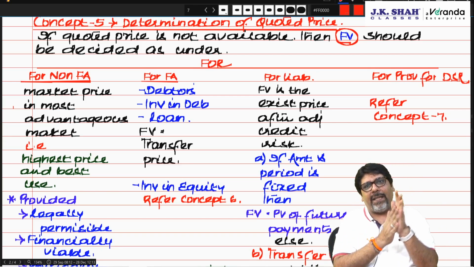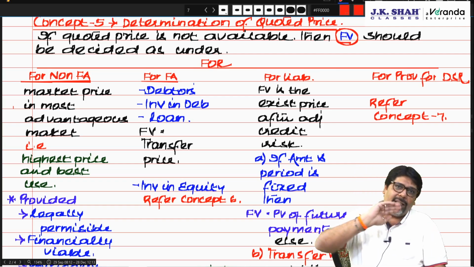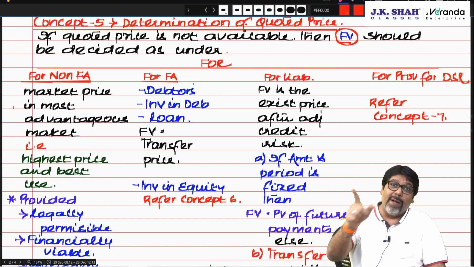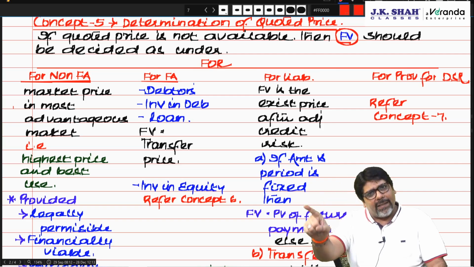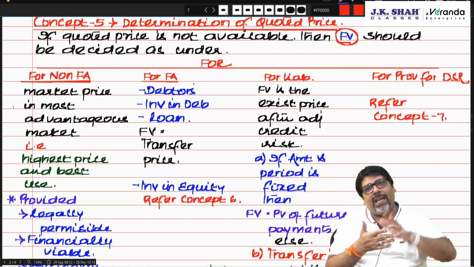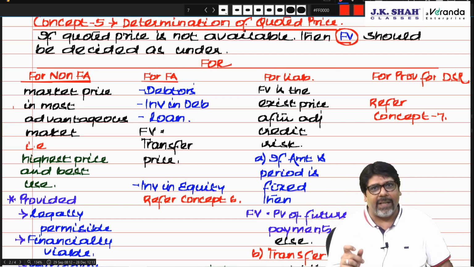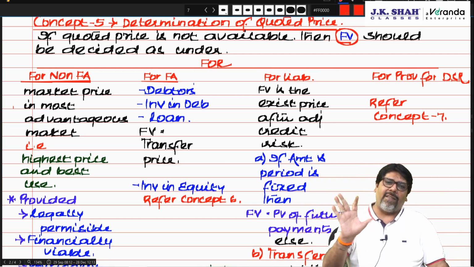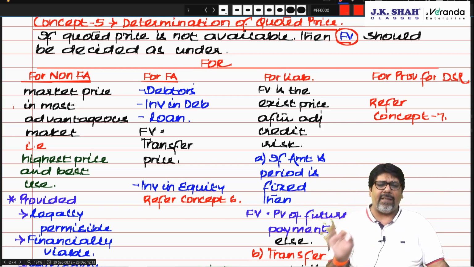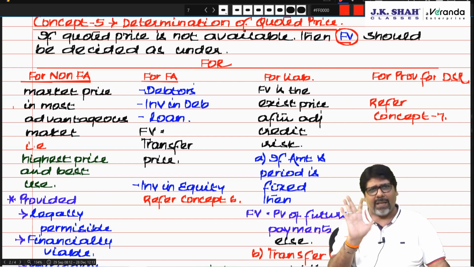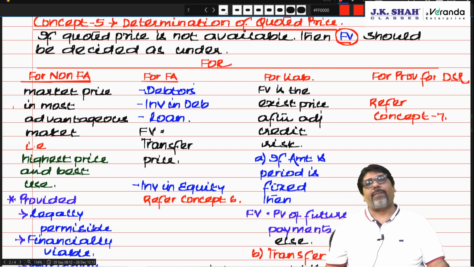Most advantageous price in India is 10 rupees. Most advantageous price in Dubai is 12 rupees. But in Dubai, legally it is not possible. So can I say my fair value is 12 rupees? No. Then I have to say my fair value is 10 rupees only. Am I clear? Yes. For a non-financial asset, the market price of the most advantageous market is the highest price and the best use. For example, I told you about the classroom. Correct? Yes? No? Yes, sir.